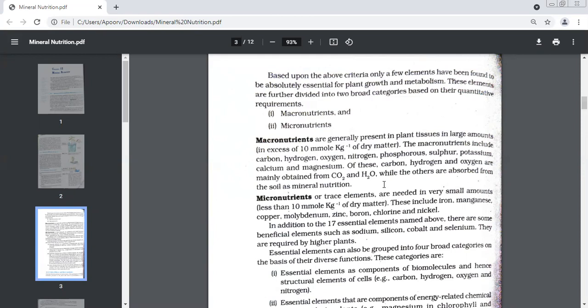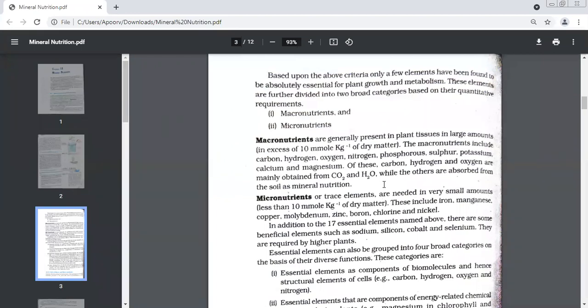Now, based upon the above criteria, we saw that although plants absorb 60 elements, very few elements are considered to be essential elements because they are involved directly in the growth and metabolism. They cannot be substituted and they're involved in the reproduction as well. So out of the 60 elements that we found in the plants, very few of them are considered to be which elements? Essential elements. Okay, beta? Very few of them are considered to be essential elements.